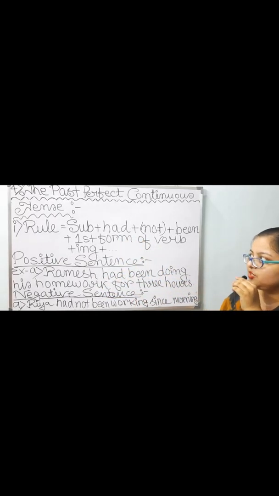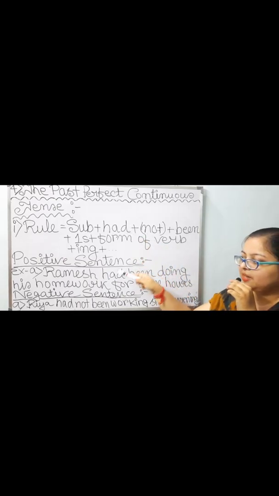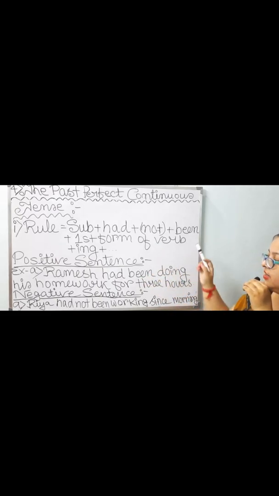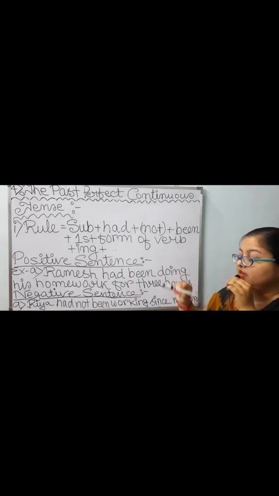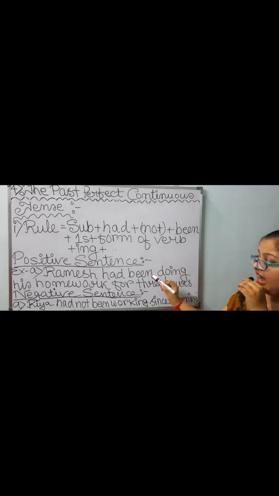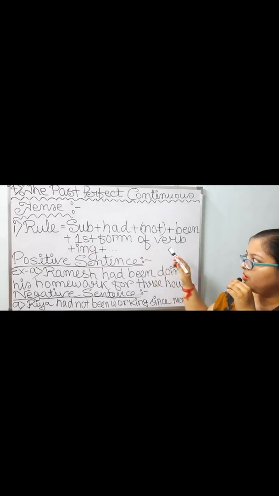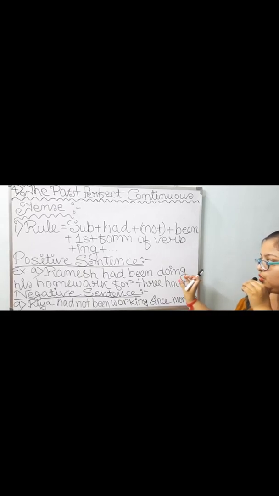So Ramesh, then had. I have taken subject Ramesh, then I have taken had. Then I have not used this optional not. Directly I have taken been. Then first form of verb.